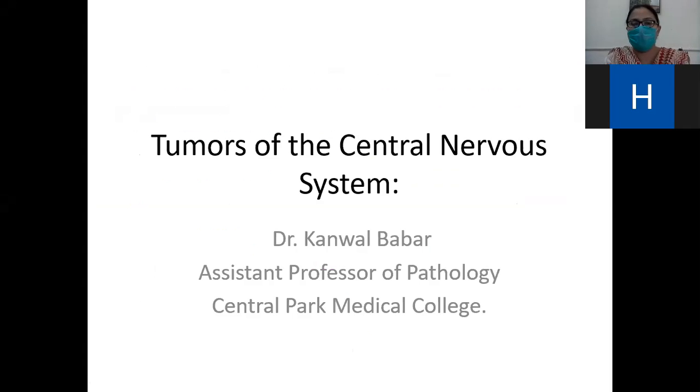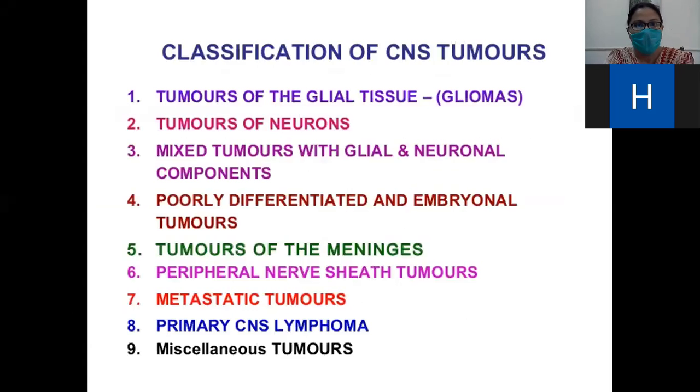So, today we will discuss the central nervous system, and we will discuss the tumors of the central nervous system. First of all, the classification of CNS tumors. We can classify central nervous system tumors on the basis of their origins: tumors of the glial tissue, tumors of neurons, mixed tumors of glial and neural components, poorly differentiated tumors, tumors of the meninges, the most important, and the peripheral nerve sheath tumors, metastatic tumors, and others.